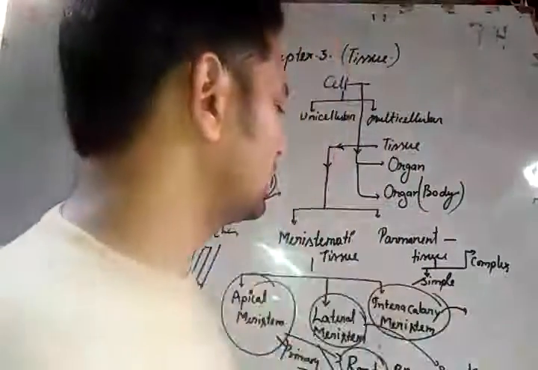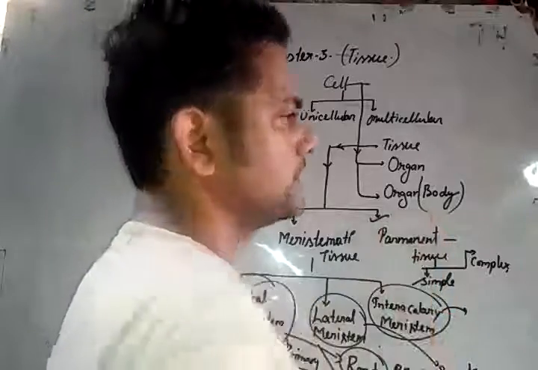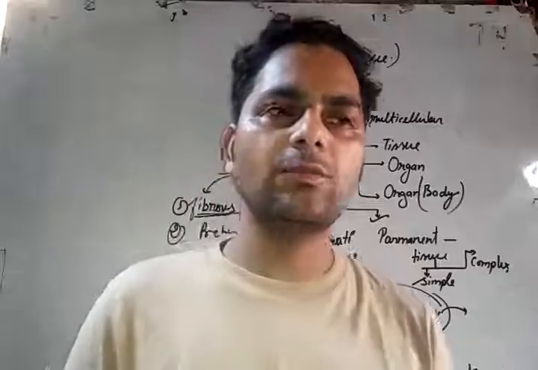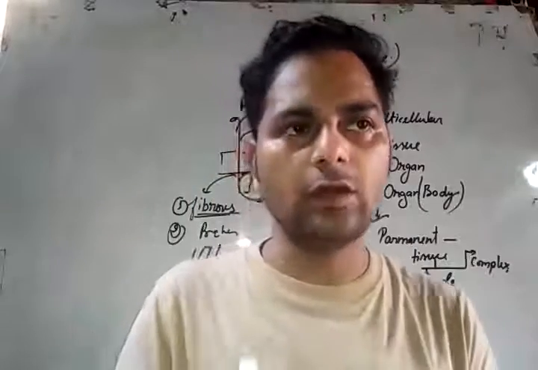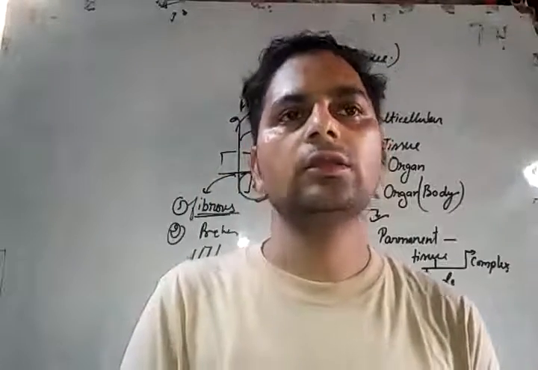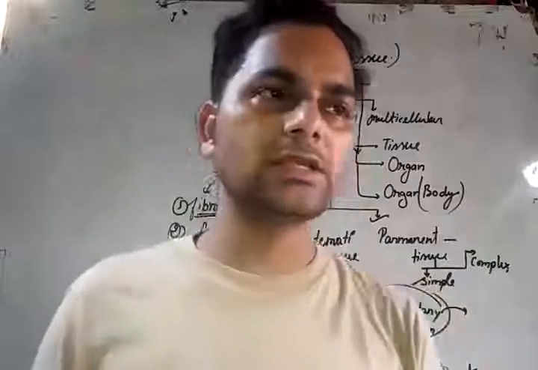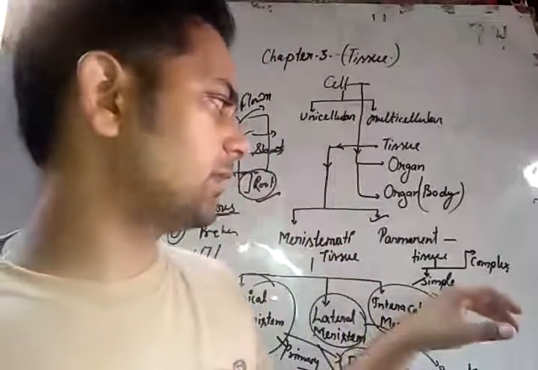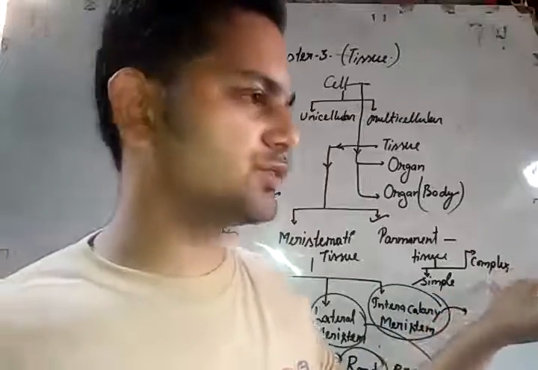Now the next topic is permanent tissue. The tissue whose cells cannot divide and cannot increase in size is known as permanent tissue. Permanent tissue is of two types: simple tissue and complex tissue.